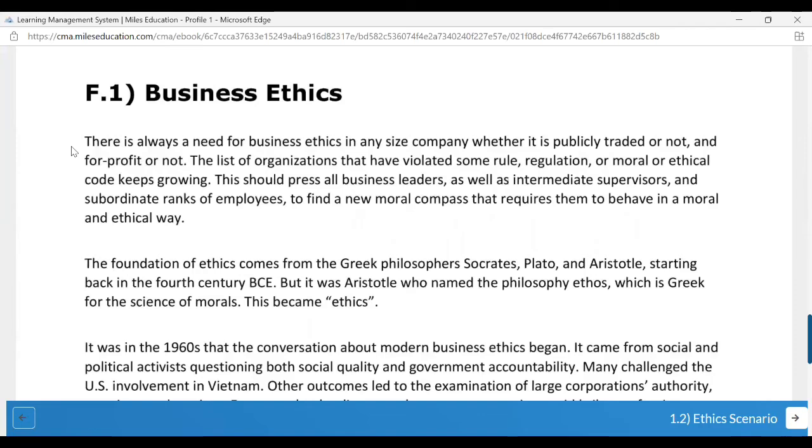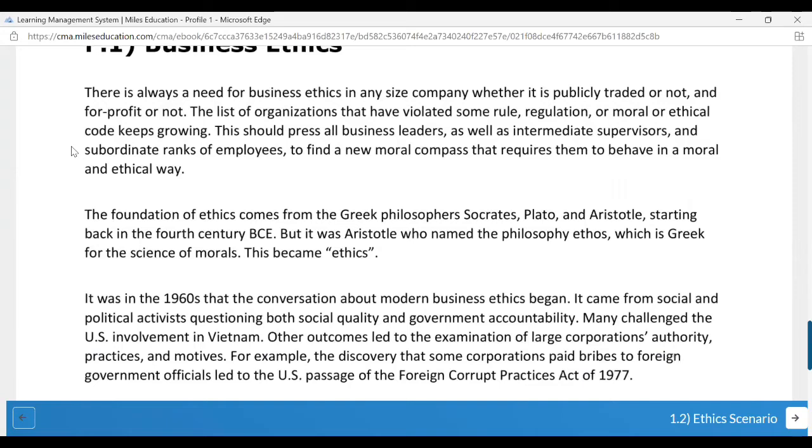Okay, so let us start with business ethics. So again, this part, you can see especially in the second and the third paragraph, a lot of information is given. Please mark this as important for your MCQs. The foundation of ethics comes from Greek philosophers Socrates, Plato, and Aristotle, starting back in the 4th century BCE. But it was Aristotle who named the philosophy ethos, which in Greek, for the science of morals, this became ethics. So ethos and ethics, this particular sentence is important for your MCQs. Please mark it down.